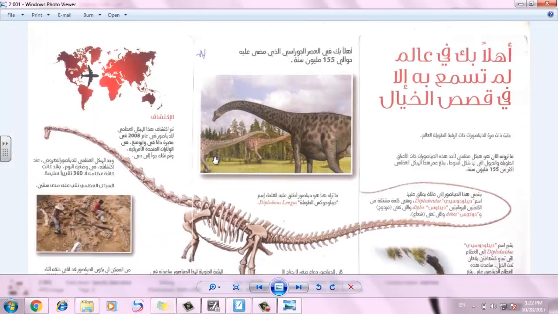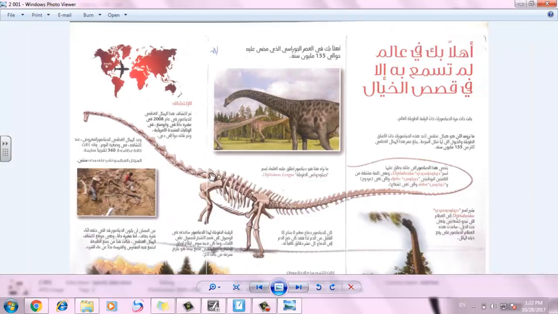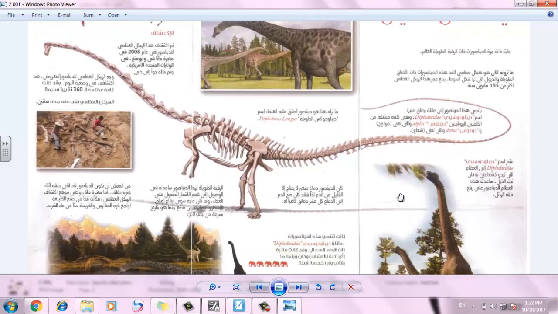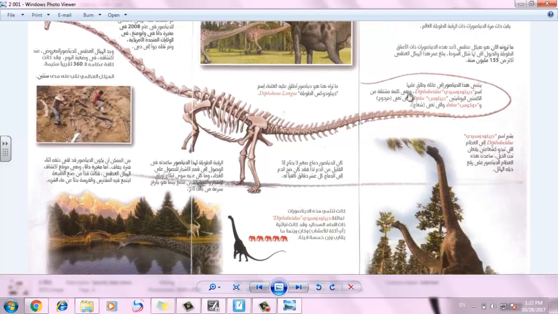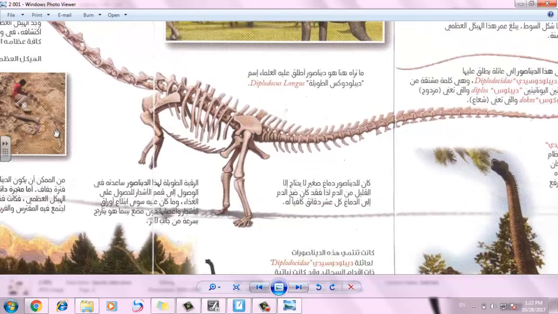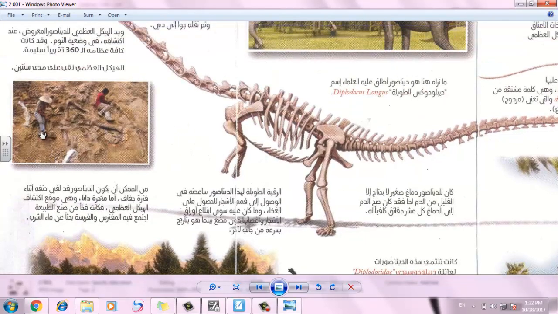Can you see how it looks like? A herbivore dinosaur that used to eat from the trees. It has a very long neck, and this is a kind of adaptation to eat from high trees. Can you see? The paleontologists, or scientists which dig for fossils, were trying to find its fossil, the bones that turned into rocks.